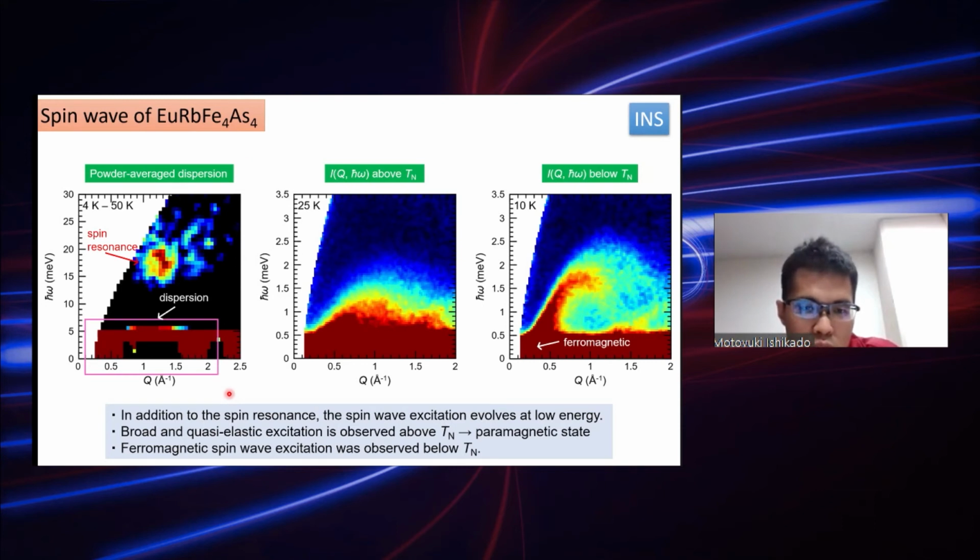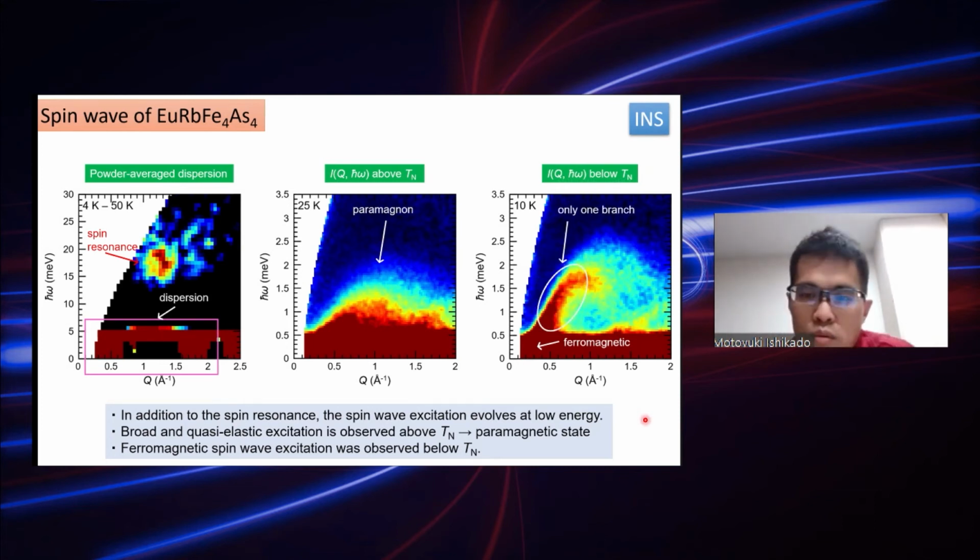First, the 25 Kelvin data, which is above TN, a broad and quasi-elastic excitation is observed, which is a characteristic of the paramagnon and paramagnetic state. And cooling down below TN at 10 Kelvin, we observe the spin wave excitation. This spin excitation comes from the Q equals 0, so the dominant interaction is ferromagnetic.